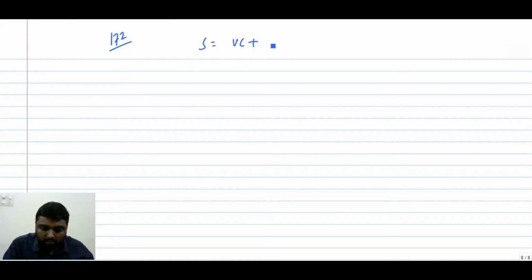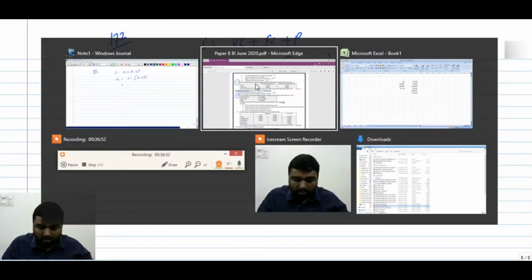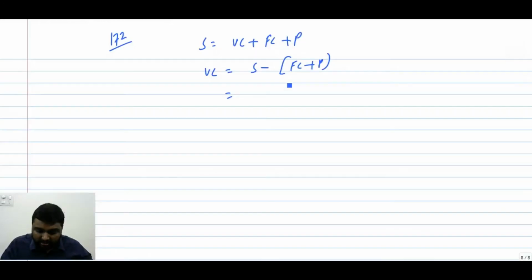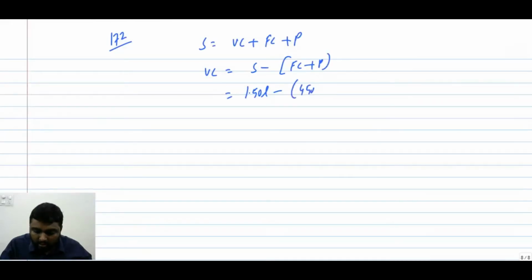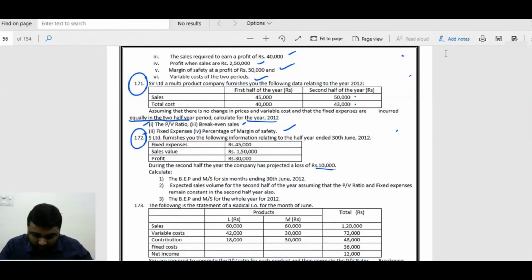Sales is equal to variable cost plus fixed cost plus profit. So variable cost will be sales minus fixed cost plus profit. What is your sales? Sales is 1 lakh 50,000, minus fixed cost of 45,000 and profit of 30,000. Our variable cost will be 75,000.